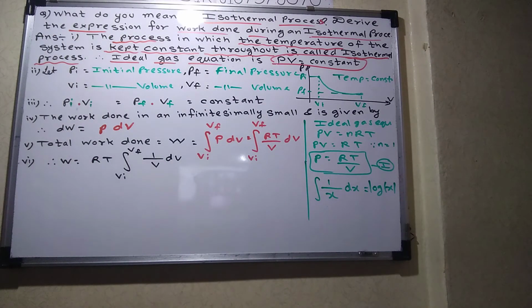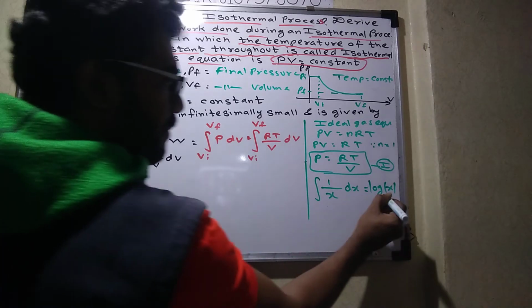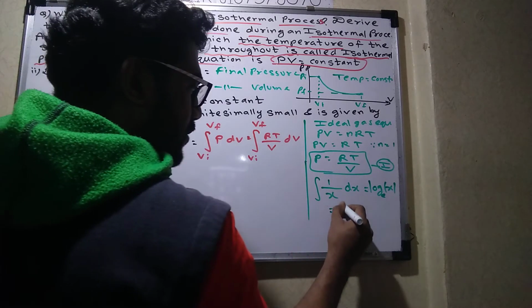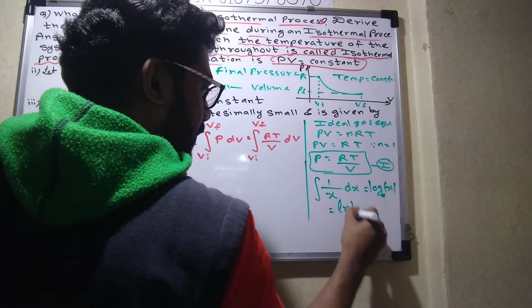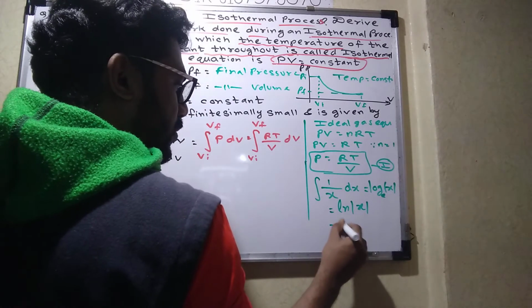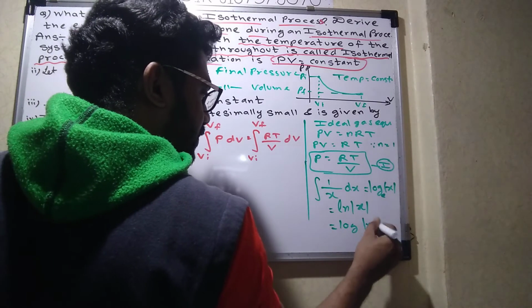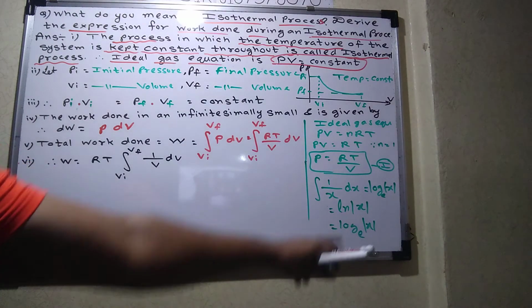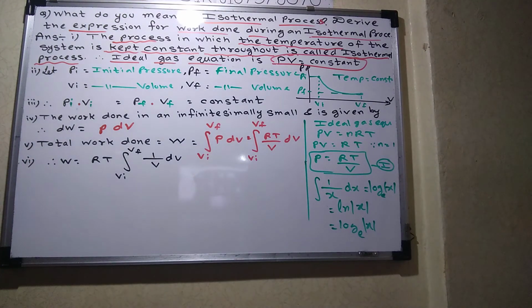Okay, log x. And log x का base क्या होता है? E. Okay, either you can write log x base e, or some students write ln x. इसका मतलब ही होता है log x base e. Understood? So either way you can write. This is the representation of log base e.